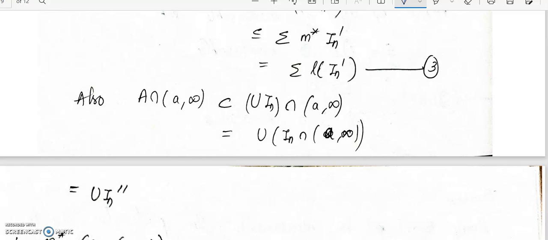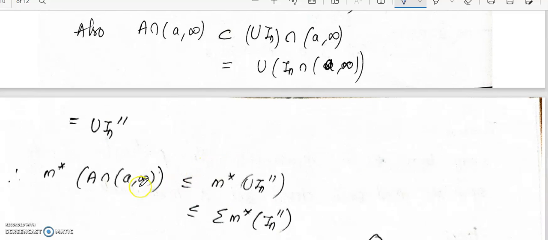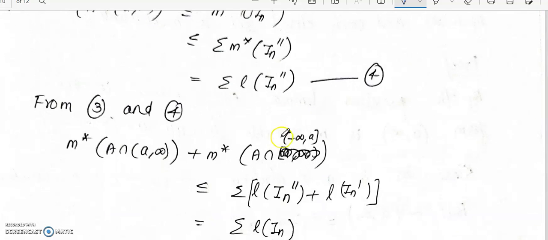So take M star: M star of A intersection A to infinity will be less than or equal to M star of union I n double dash. Countably subadditive, so you will get less than or equal to summation M star I n double dash, which is equal to summation length of I n double dash.